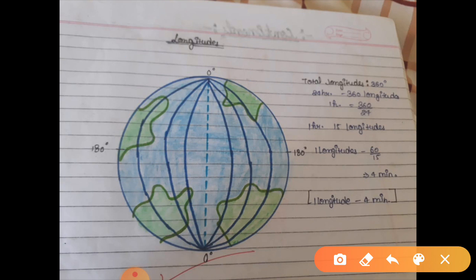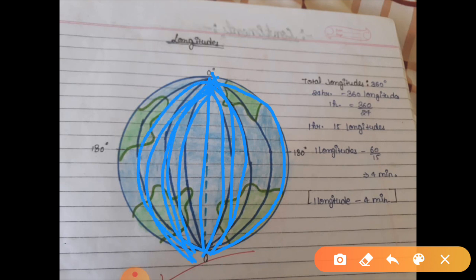Now see, when I am saying this is 0 degree, then it is 1 degree, 2 degree, 3 degree, and here comes 180 degree. In the same way, on the western side it will be 1 degree, 2 degree, 3 degree, 4 degree, 5 degree, and last it will be 180 degree. Clear? Sun is here. Sun never moves. Sun is still.